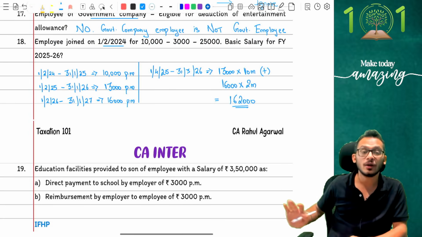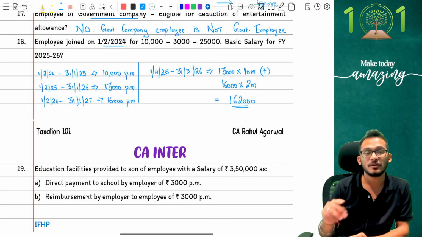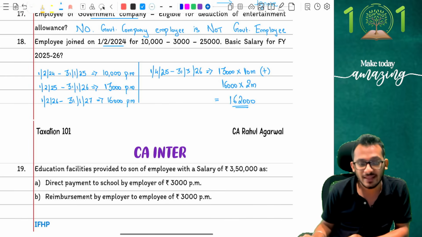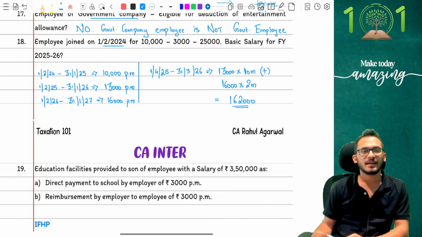Yes, this is how you do a pay scale model, and this is what you have to keep in mind, because this is where you're going to make a mistake in examination. So be extremely careful. Clear? Yes.